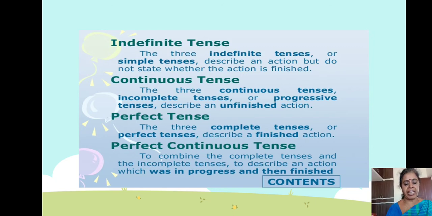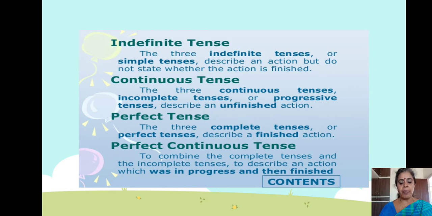Next is the perfect tense. Perfect, meaning completed, describes finished acts. Perfect means started, finished. Perfect tense means the work or action is finished. Isn't it? Perfect continuous tense describes progress. It is started, stopped, continued, finished. Stopped, again started and finished. So these are the subtypes of tenses.